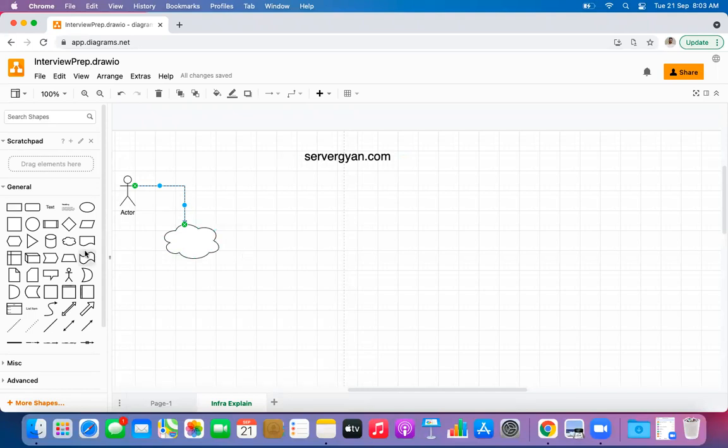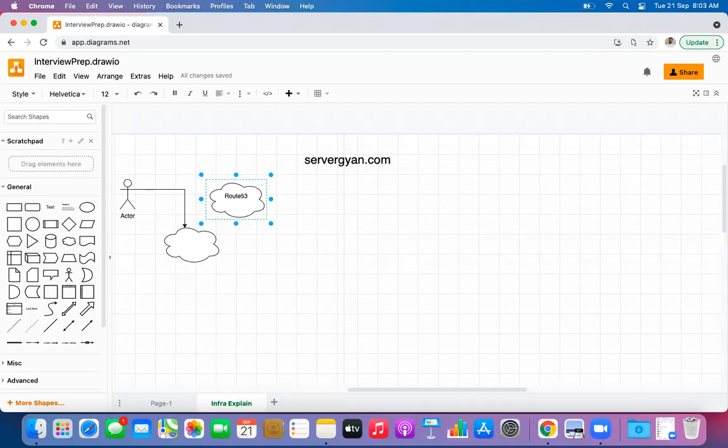The request will go to DNS routing. Okay, let us call it Route 53 in case of AWS, otherwise we call it DNS. It could be possible that we might have registered our domain with GoDaddy, maybe with Google, maybe with any other domain service provider. So calling it Route 53 will not be a good idea. We say the request will go to DNS. In our case, it is going to be Route 53.